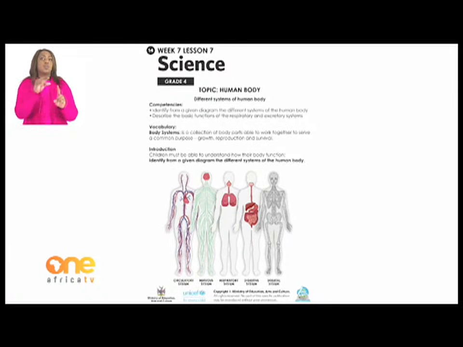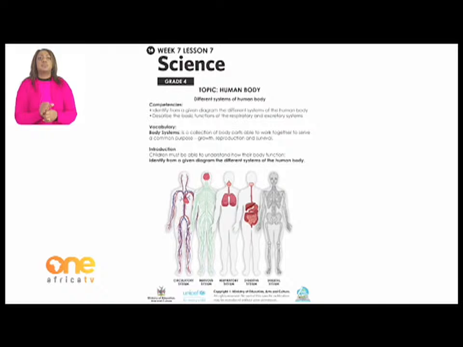Vocabulary: body systems. It's a collection of body parts able to work together to serve a common purpose, such as growth, reproduction, and survival.